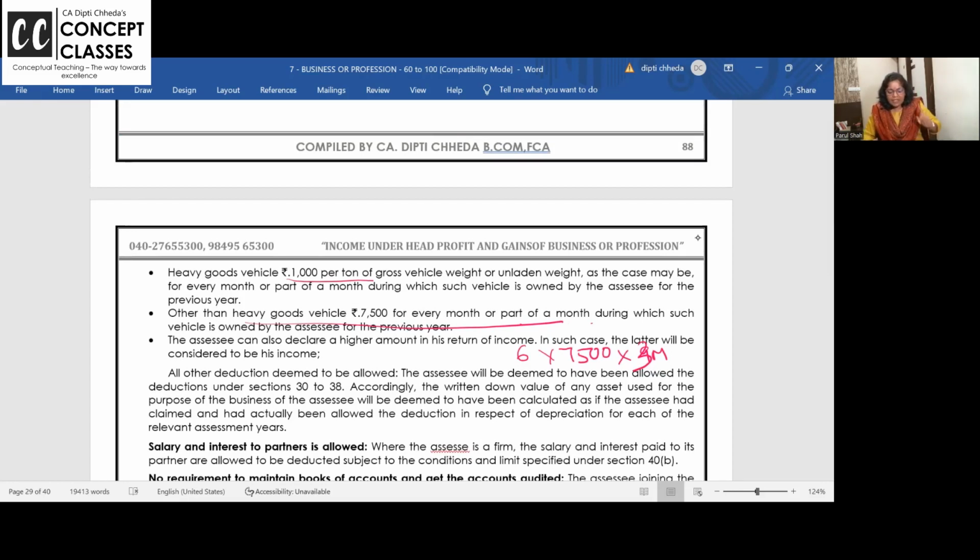Coming to heavy goods vehicle, 1,000 per ton per vehicle per month. 1,000 rupees income you have to show per ton. Suppose you have a vehicle with 17 tons capacity, 1,000 per ton, 17 tons, and you have 2 such vehicles and you purchased them on 1st February. I'm literally solving an MCQ problem. 17 tons, 2 vehicles with me, so per ton how much income to show? Heavy goods vehicle 1,000. How many vehicles? 2. Purchased on 1st February, so February and March.